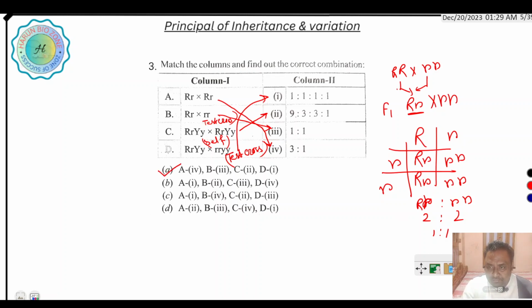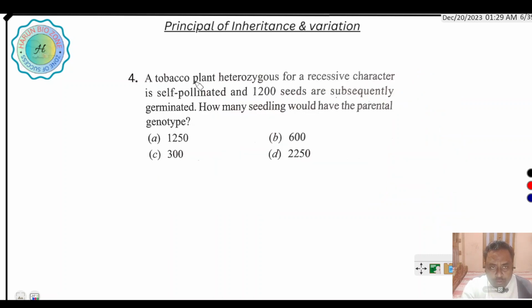Next question: a tobacco plant heterozygous for a recessive character is self pollinated and 1200 seeds are subsequently germinated.